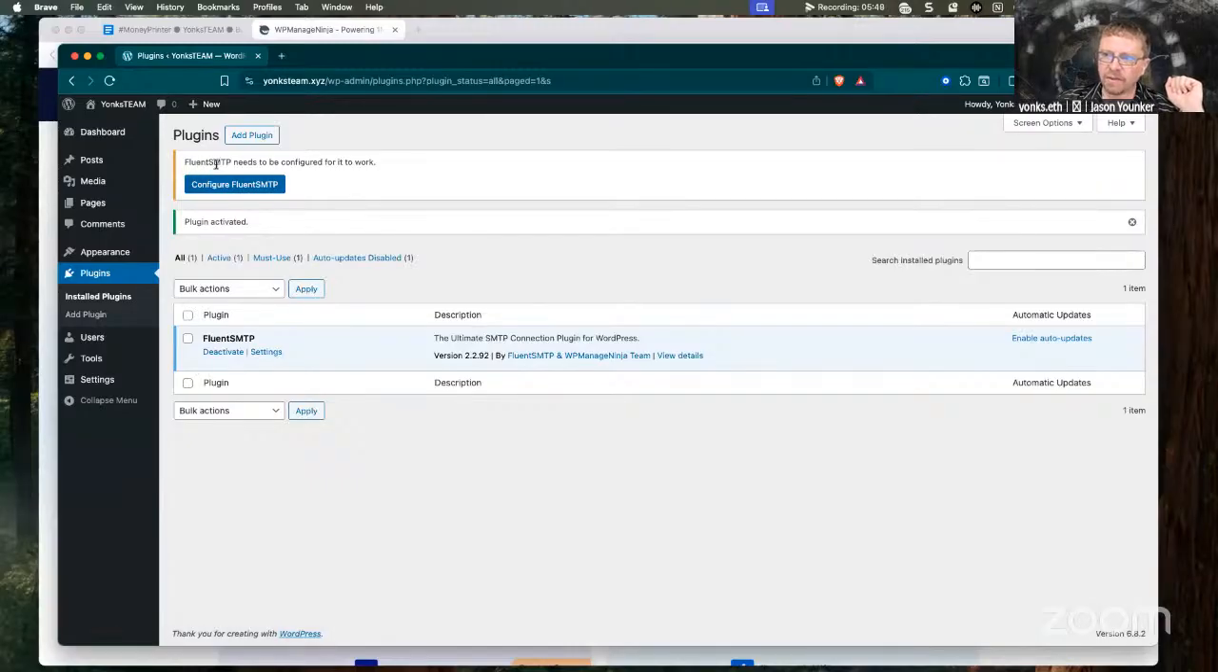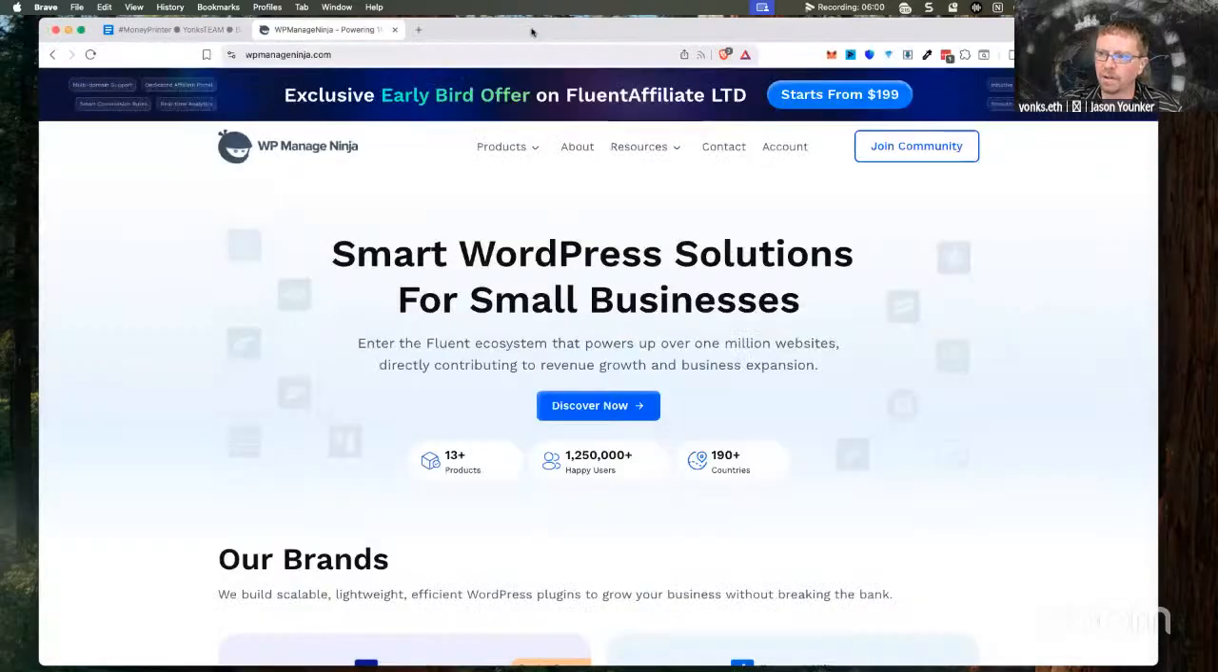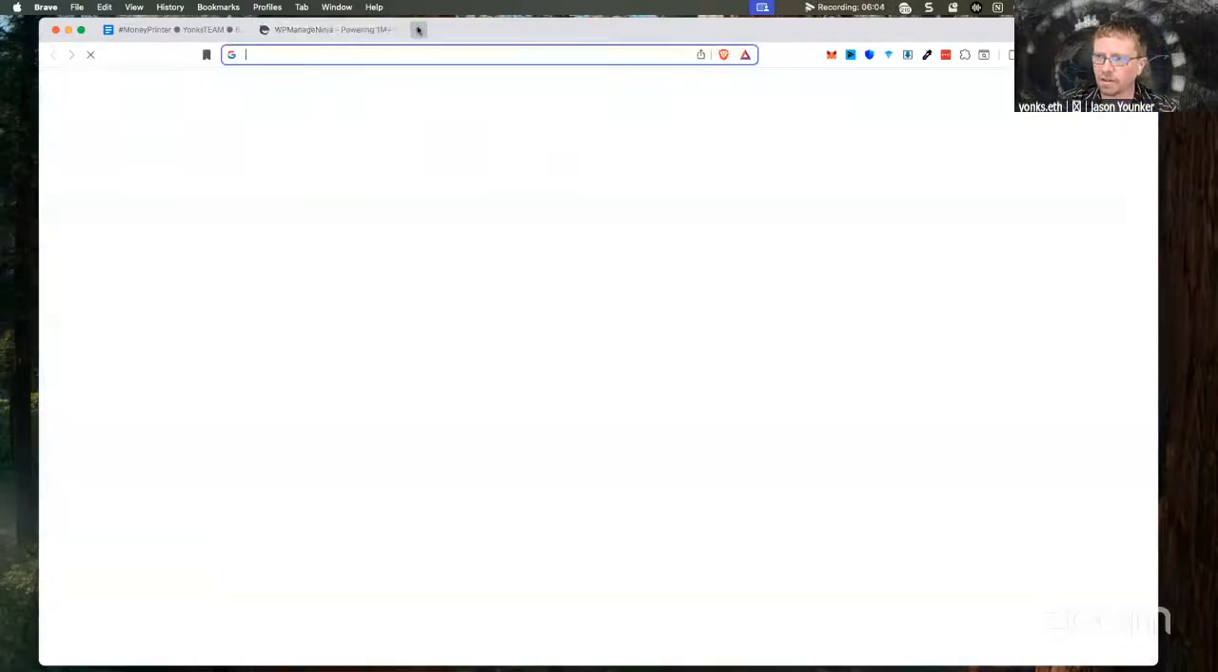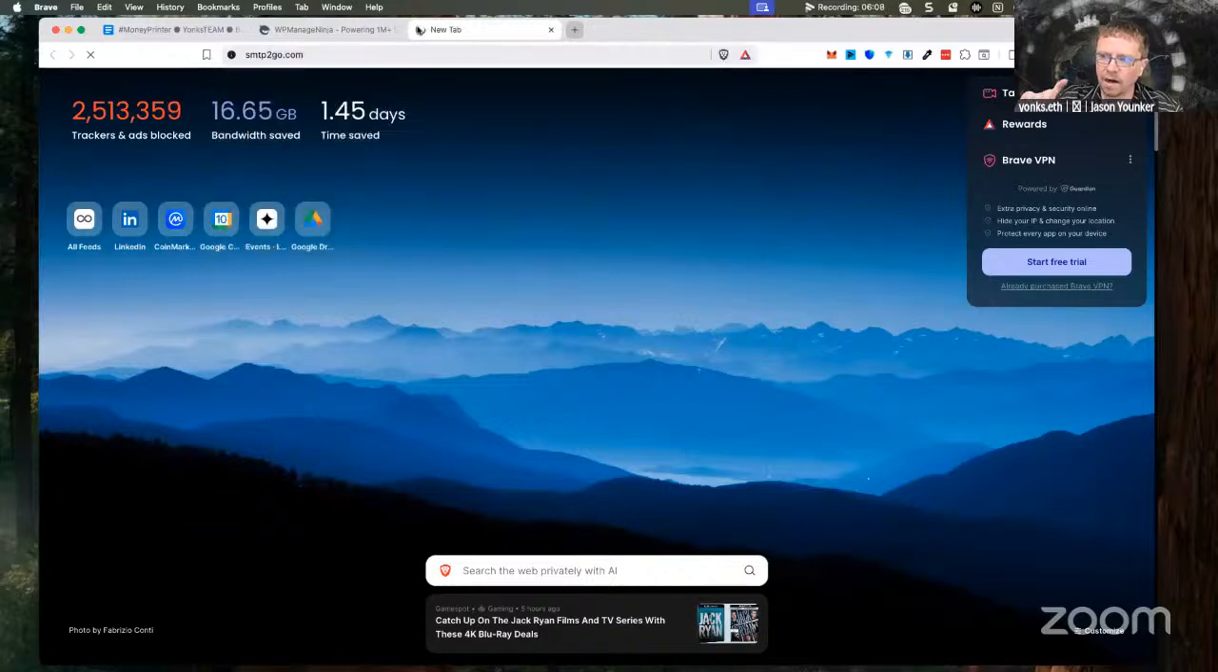So, Fluent SMTP needs to be configured for it to work. This is not something I'm going to do here during this conversation tonight, because one of the other things that is a component of getting this to work, and this is where I said that there's a few things under the hood. So, SMTP2GO is our email service.